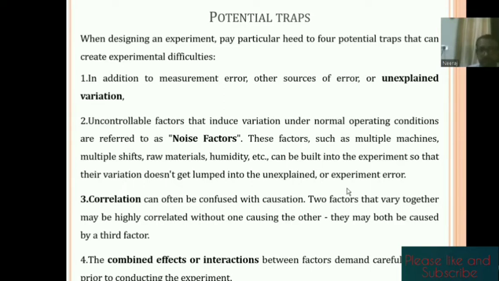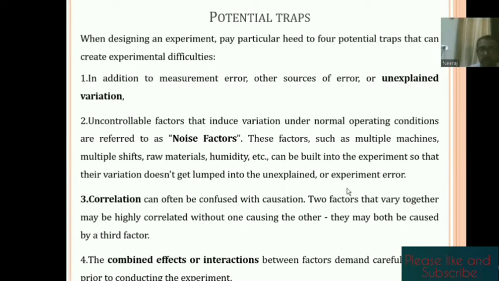And correlation is basically how two factors are correlated with each other. Suppose there are factors like temperature and time. How can these two factors be correlated with each other? Maybe they are subjected to some third parameter. If they are subjected to a third parameter, that is not correlation, that is causation.